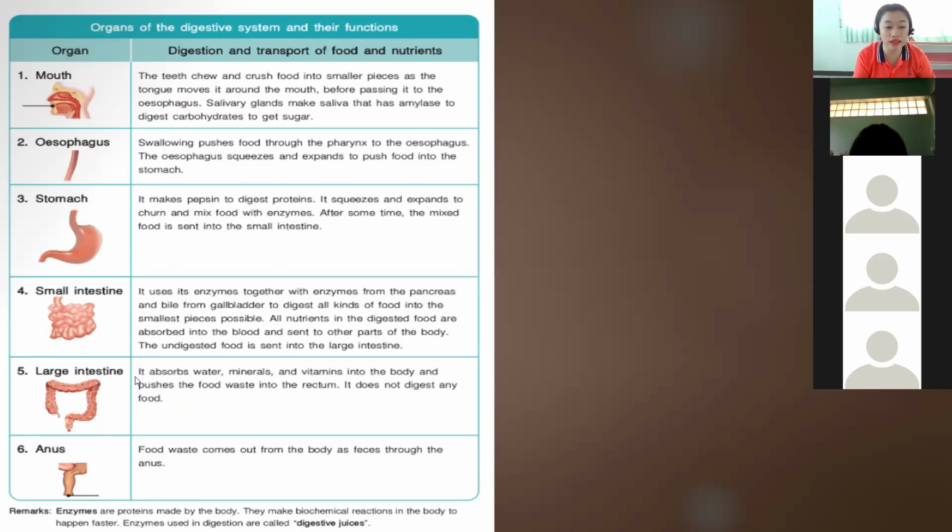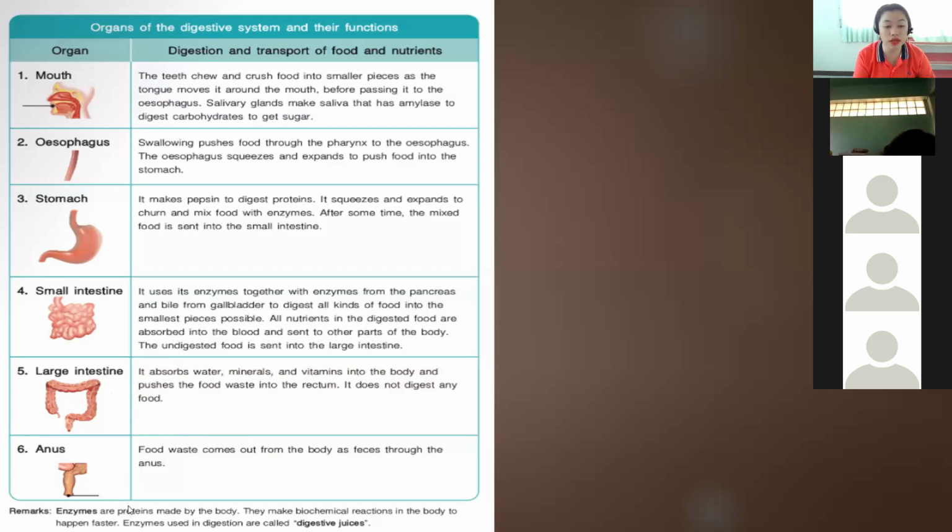Okay, so the large intestine, it absorbs water, minerals, and vitamins into the body and pushes the food waste into the rectum. It does not digest any food. Okay, so the function of the large intestine is to absorb the water and minerals and vitamins to the body. Okay, and then the remaining, which is what we call the food waste.